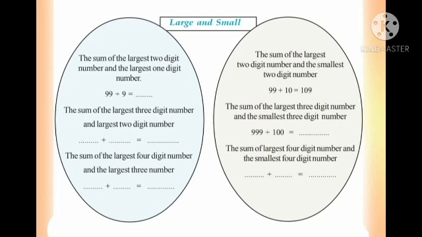It is given there, the largest 3-digit number is 999 and the smallest 3-digit number is 100. So you need to just add these two. And the last question, the sum of the largest 4-digit number and the smallest 4-digit number. You have to find the largest 4-digit and smallest 4-digit number, and just add these two.